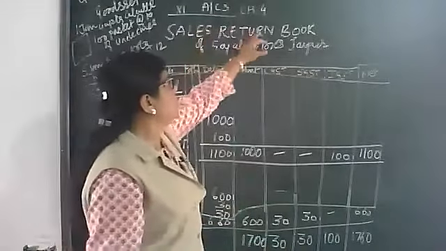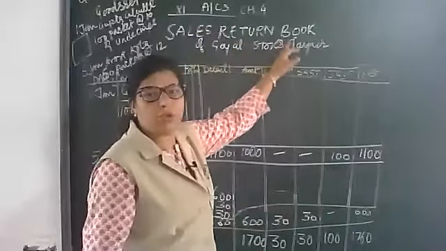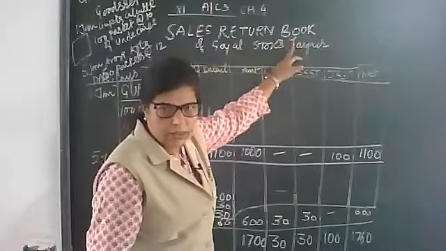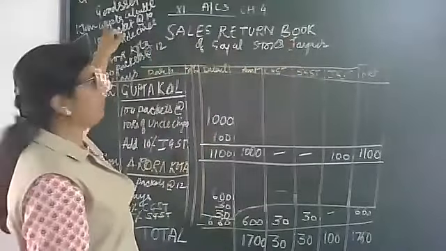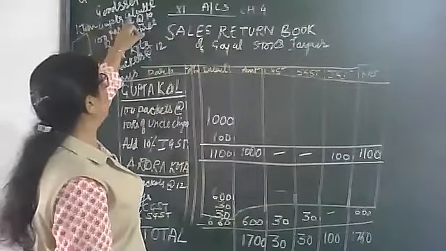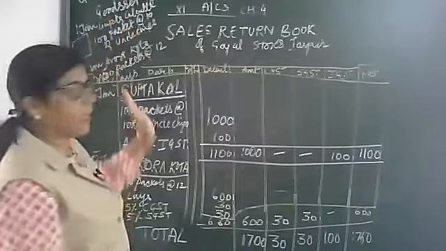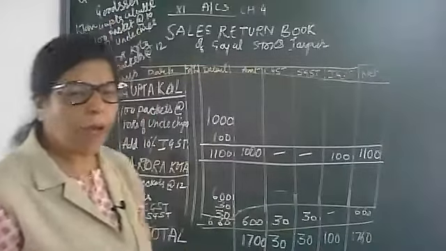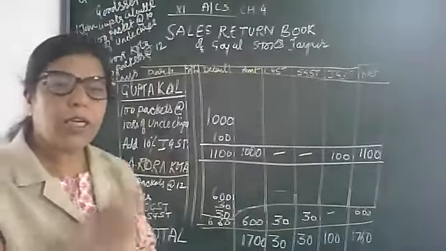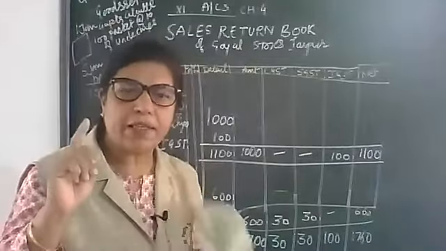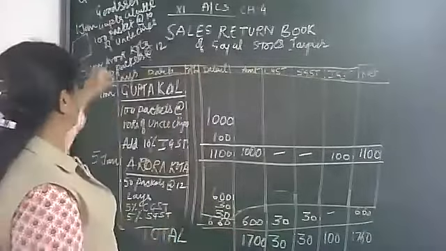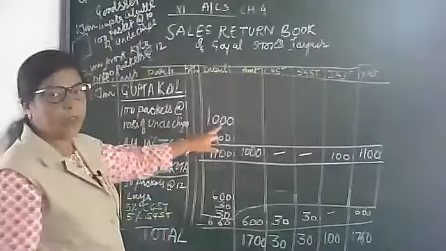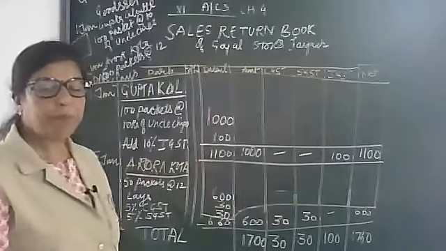Sales return book of Goyal Stores, Jaipur, Rajasthan. First, Gupta Calcutta returned 100 packets of Uncle Chips. The price of one packet is 10 rupees. So 100 into 10 is 1000.